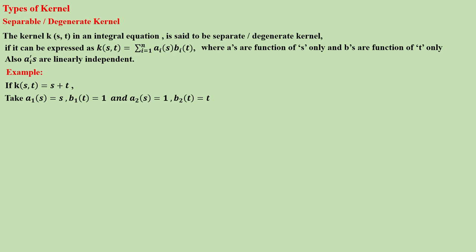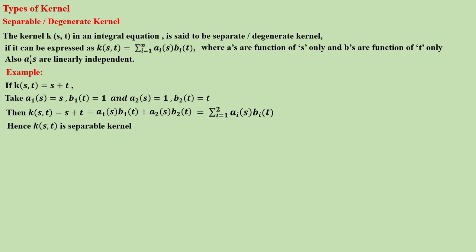So it can be written as summation of i equal to 1 to 2 of a_i(s) b_i(t). So this is a separable or degenerate kernel.